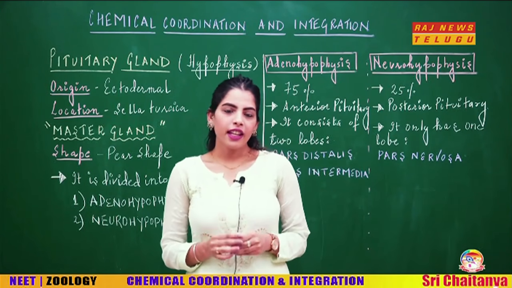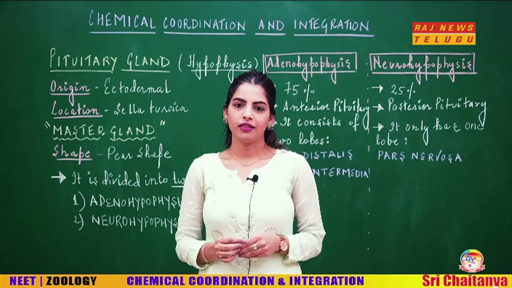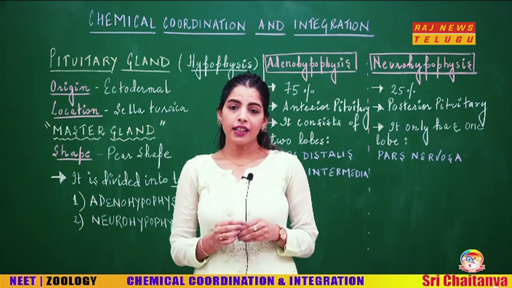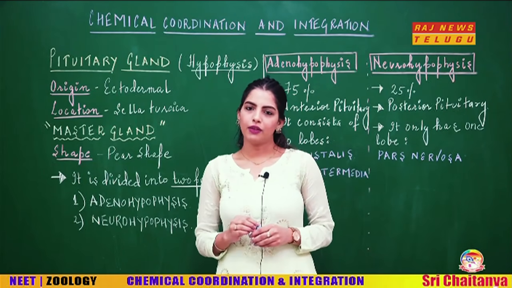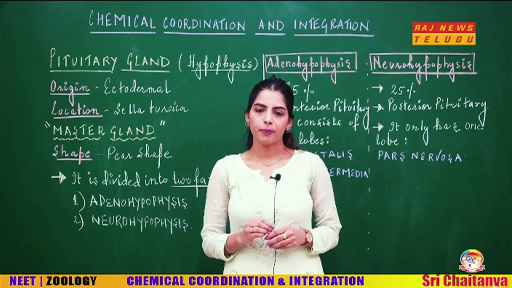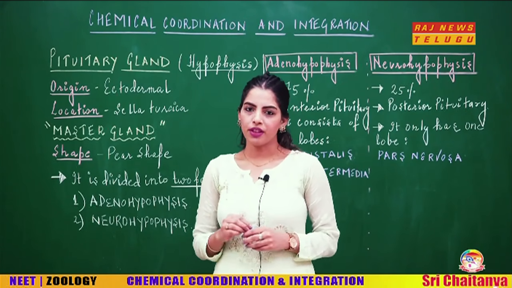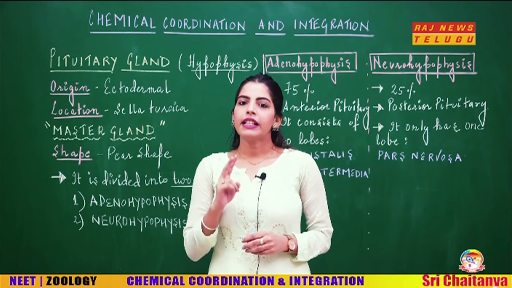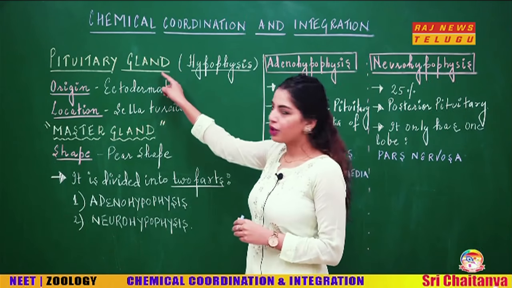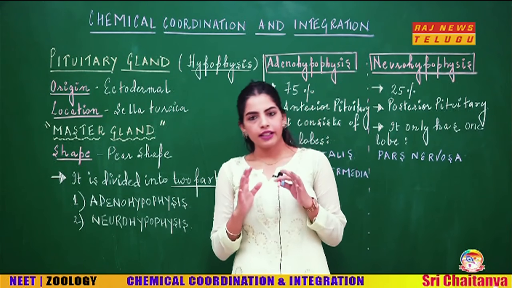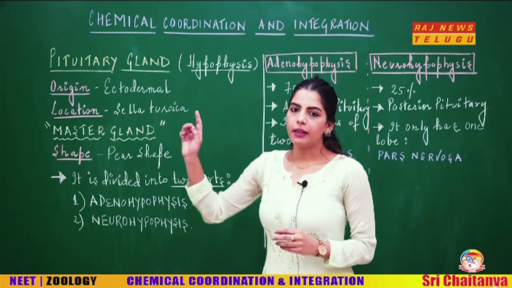Students, I was taking the chapter Chemical Coordination and Integration, and we have already discussed in the previous class about the first gland, that was hypothalamus. Today we are going to continue with the next part of this chapter. We are going to continue with the second gland, which is called as the pituitary gland. So let us look at some of the points regarding the pituitary gland.